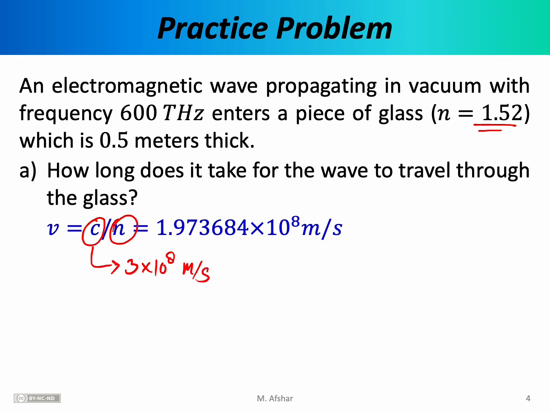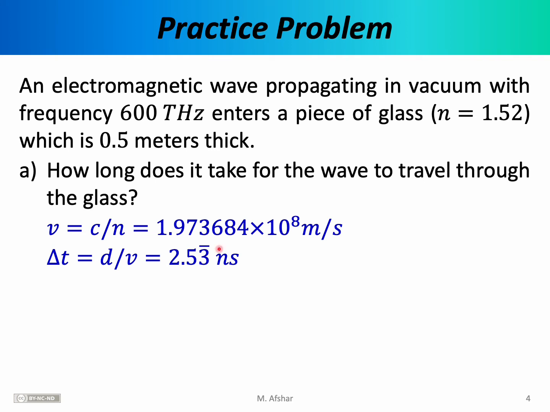Now that we know how fast light travels, we can easily figure out the amount of time required to pass through this very thick piece of glass. The distance that the light has to travel is 0.5 meters, so we now take that distance and divide it by speed, and we find that the amount of time it takes to traverse the piece of glass is 2.53, repeating, nanoseconds.